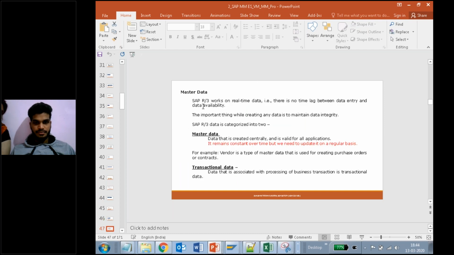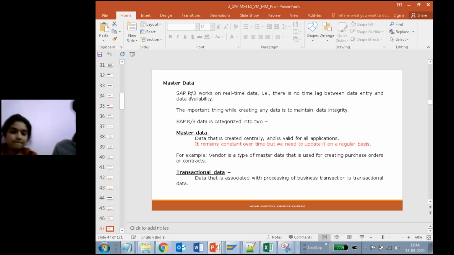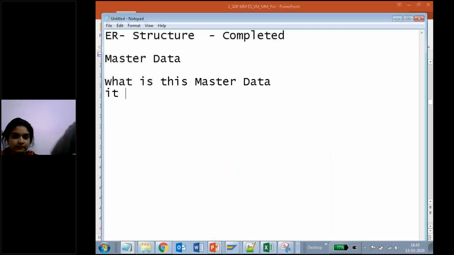See here, what is this master data saying for us? Master data is saying that SAP R3 works on the real-time data. The first point is it works on the real-time data.